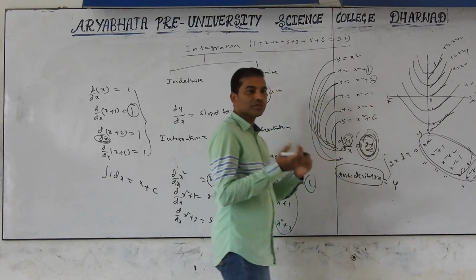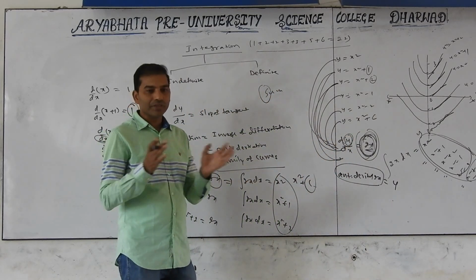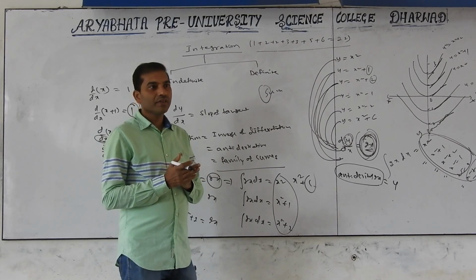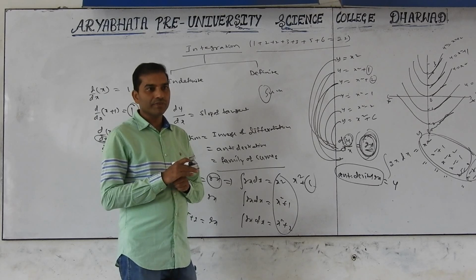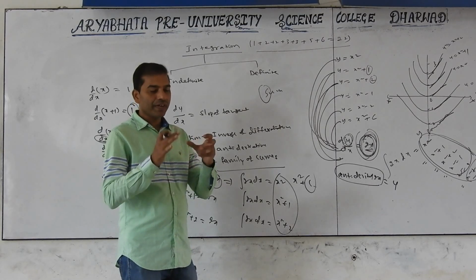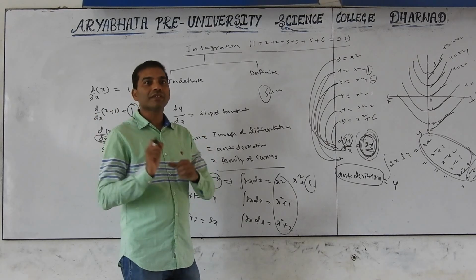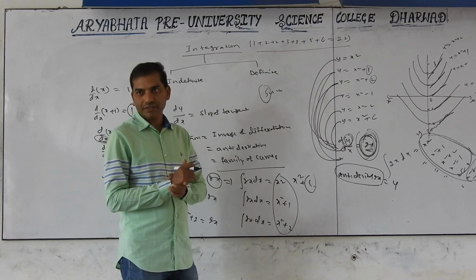There are methods. By using methods, we can find integration. There is no one process. Differentiation has only one process: u into v, apply for all the product rule, u by v quotient rule. But integration is not like that. So different problems have different methods because of the family of curves. That you can know in further classes.